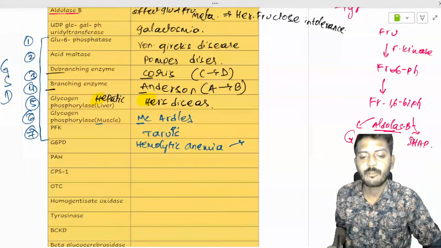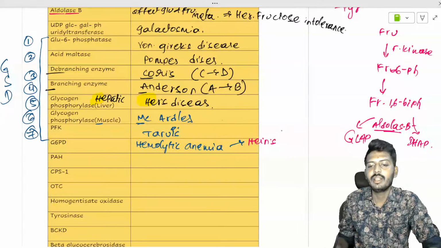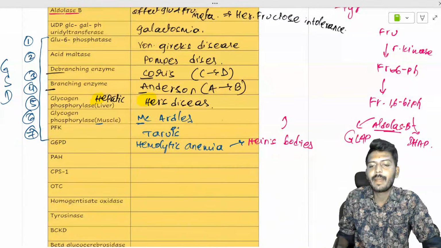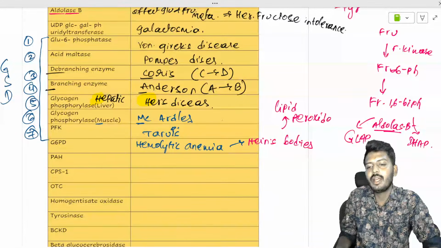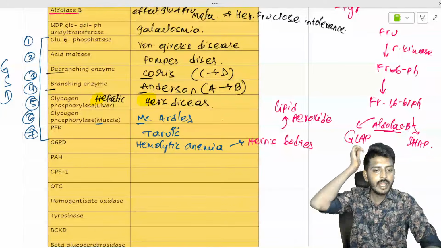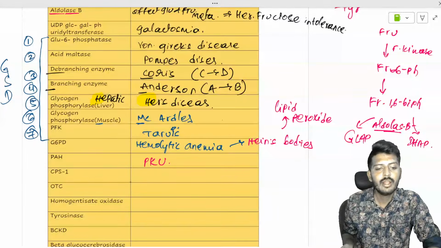The first important finding is Heinz bodies. What are Heinz bodies? Heinz bodies are also called lipid peroxide bodies. Okay, phenylalanine hydroxylase deficiency leads to phenylketonuria.